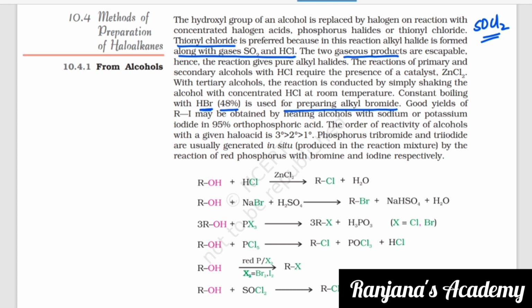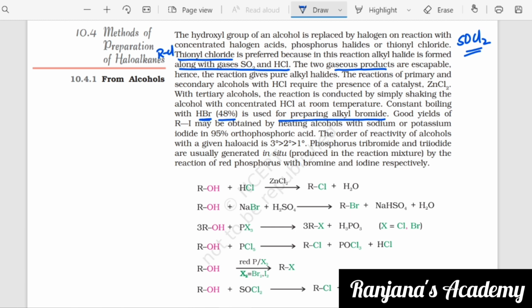Good yields of R-I may be obtained by heating alcohols with sodium or potassium iodide in 95% orthophosphoric acid. How to obtain R-I? R-I may be obtained by heating alcohols with sodium or potassium iodide in 95% orthophosphoric acid. If you use 95% orthophosphoric acid, you can prepare the R-I.